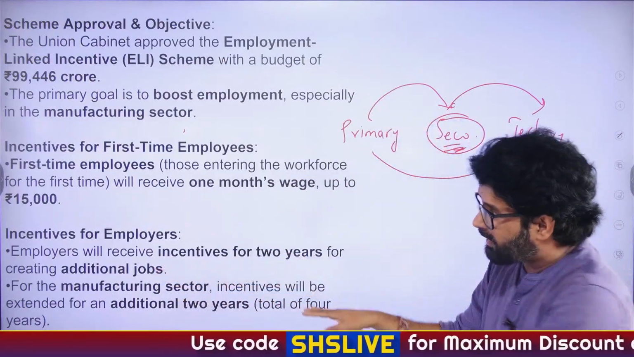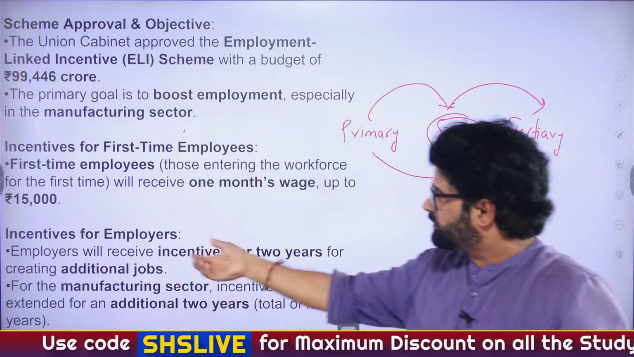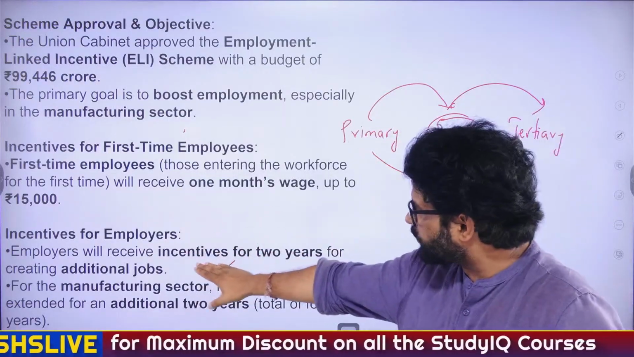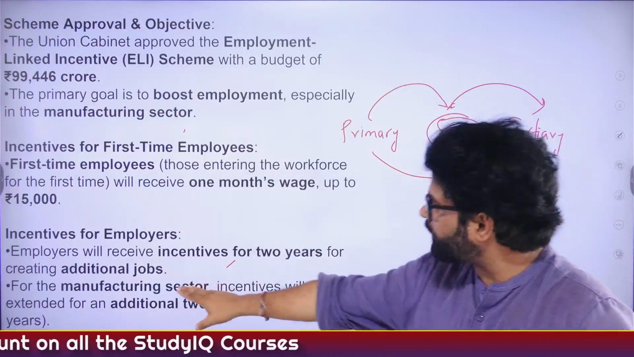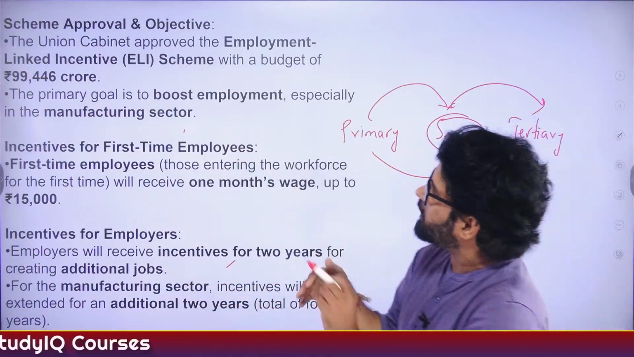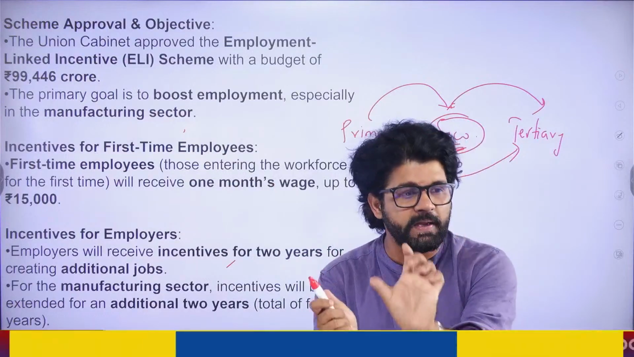Employers, this is the point trade unions were talking about. So this scheme is giving money. Employers will receive incentive for 2 years. And again, we'll see the money amount. For the manufacturing sector, as we have discussed, the focus, please pay attention, sir and ma'am.